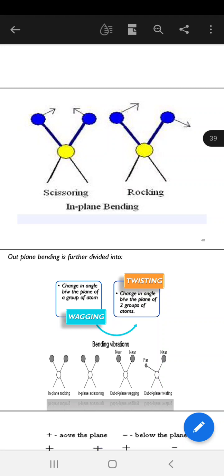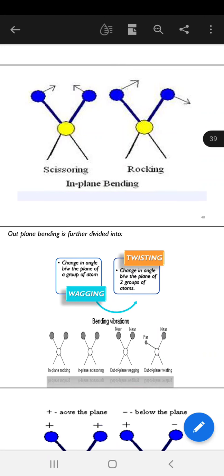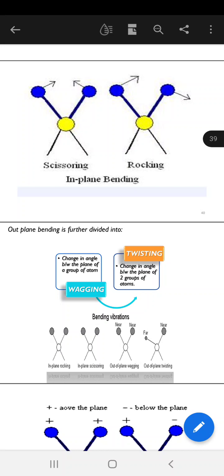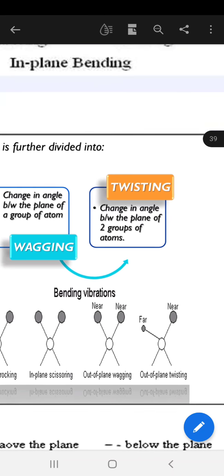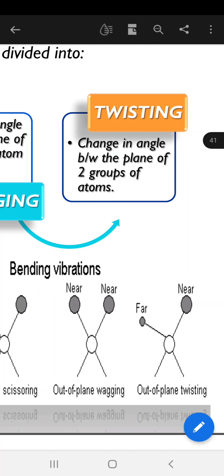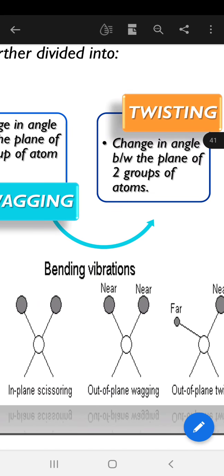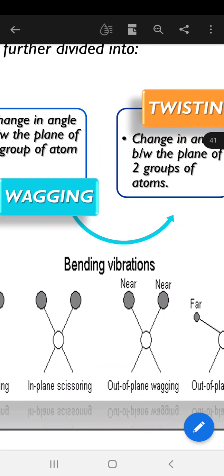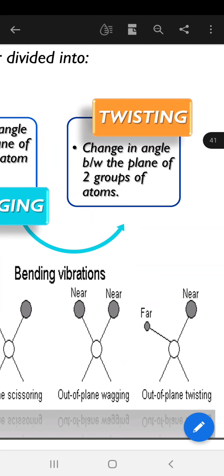Scissoring, we said, is coming close together or away, but if the same thing occurs out of plane, then it is called wagging. If rocking occurs out of the plane, then it is called twisting.